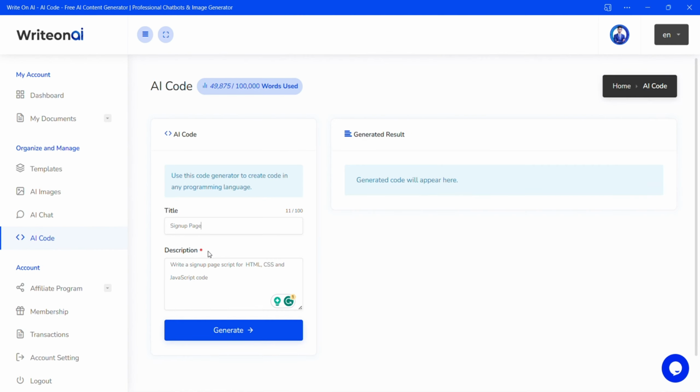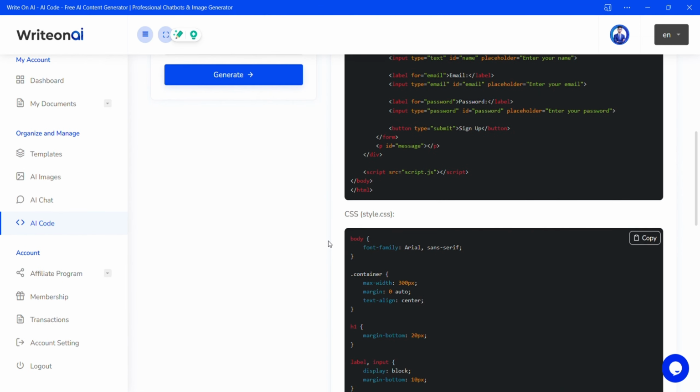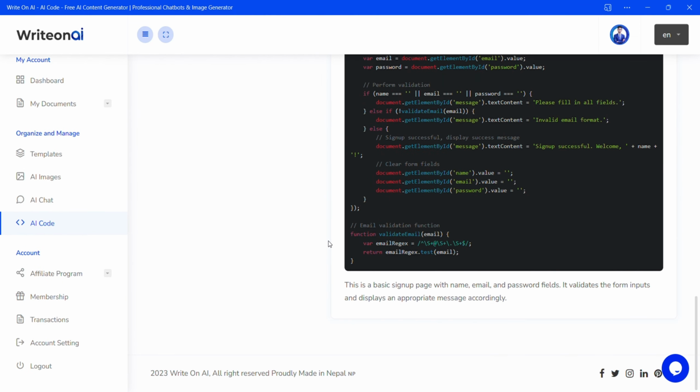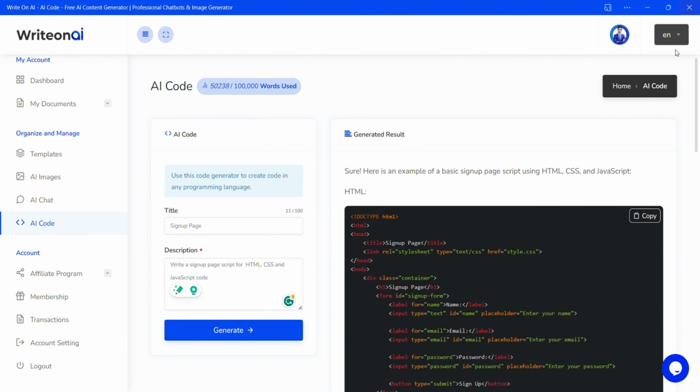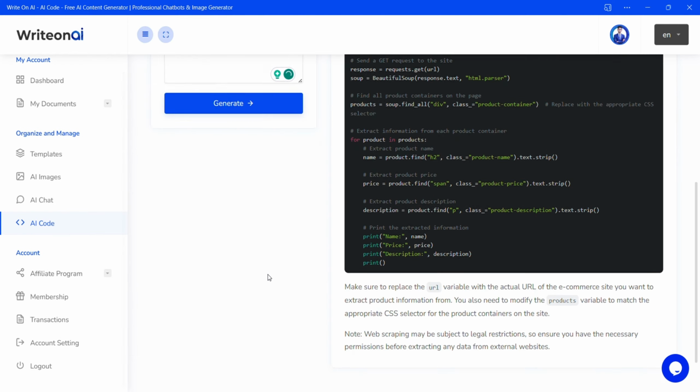Revolutionizing also has an AI code generator that can help you create and edit code for your projects. You can use the AI code generator to generate HTML, CSS, JavaScript, Python, and more with just a few keywords or examples. You can also modify and optimize your code with the help of the AI.